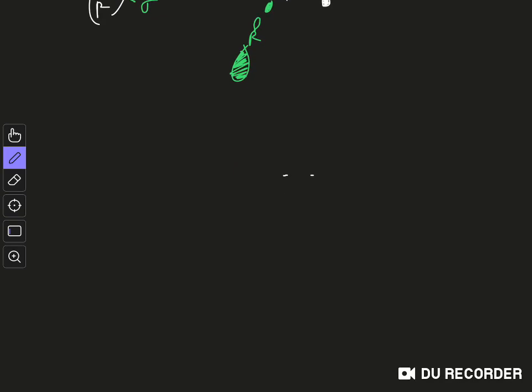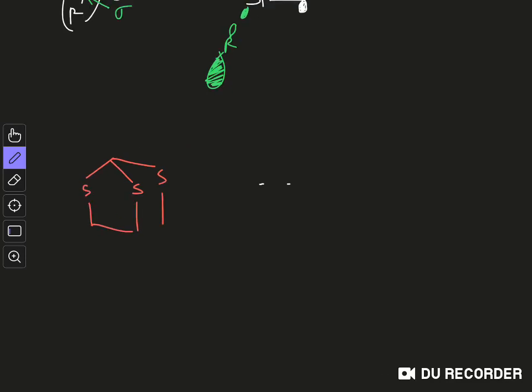And a very interesting example of this is, you can see this molecule. So let's say you have this adamantane type of system where all these are sulfur substituents, and you have this methyl group. So here you have one hydrogen.